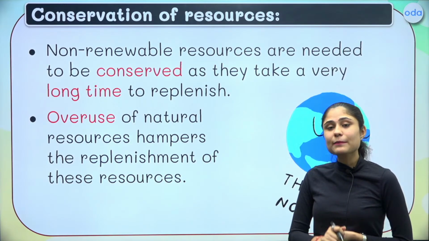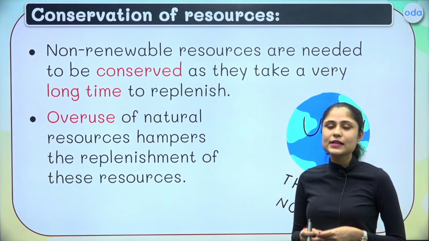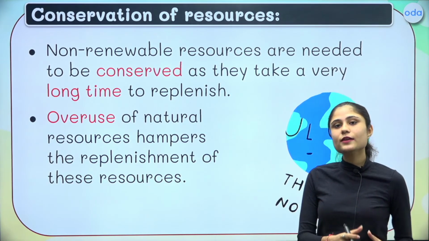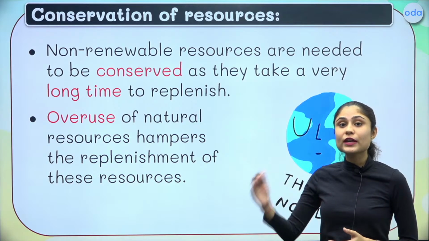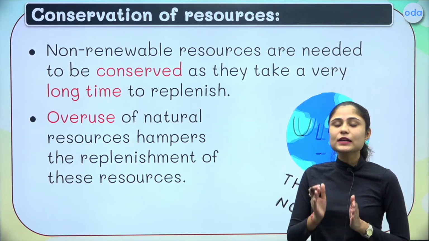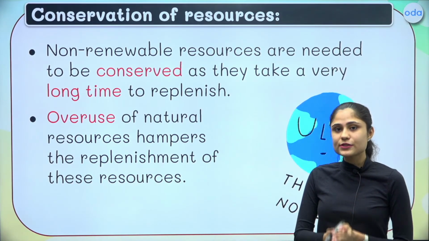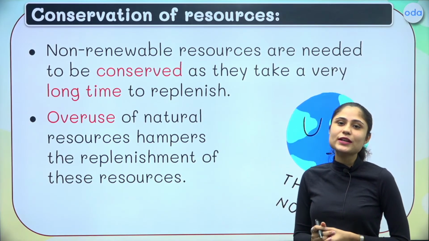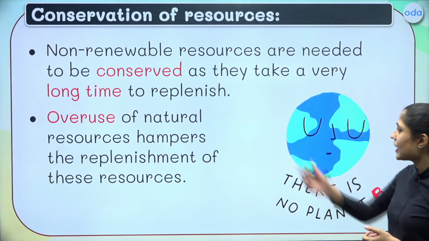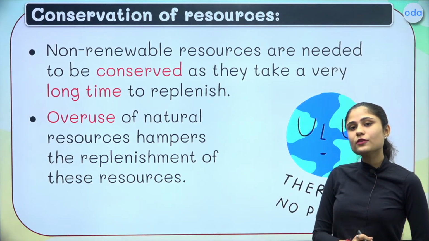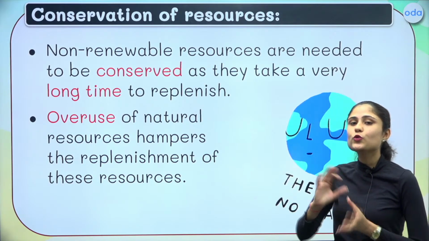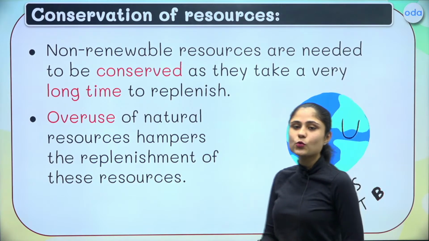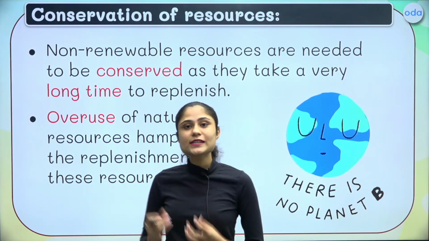If we use them at a higher rate, which means if the rate of consumption of these resources is much higher as compared to the rate of production, then we need to conserve these resources. This itself is a very good reason as to why we need to conserve them. As you know, overuse of natural resources can hamper the rate of production. Now, what are the simple things that we can do to conserve these resources?